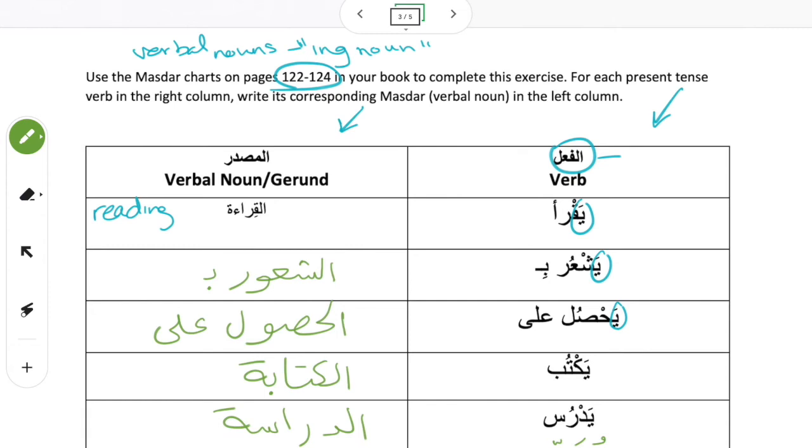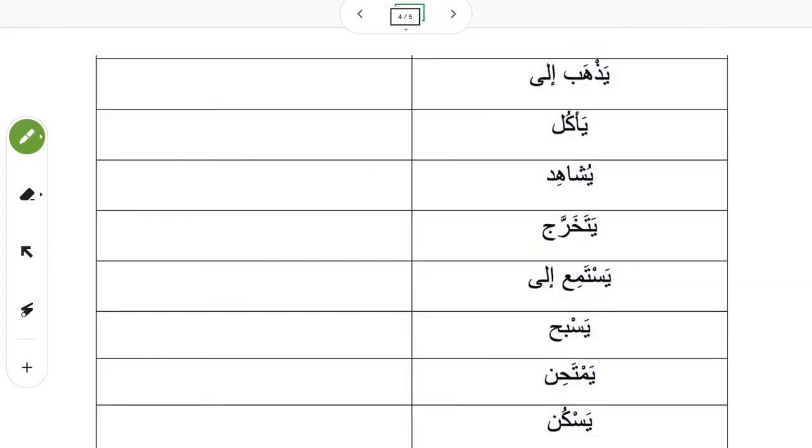Yudarris is teaching, so he teaches. If I want to say teaching, at-tadris. So those are different. This one is studying, and at-tadris is teaching.